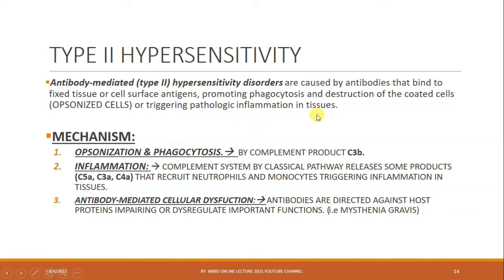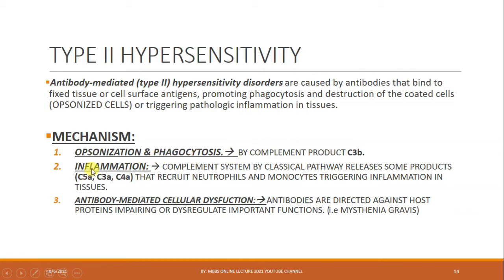So what happens in type 2 hypersensitivity? Antibodies bind to the surface of any cell or surface antigen, promoting phagocytosis and inflammation in tissues. What is the mechanism? First one is opsonization and phagocytosis. This is done by a complement product, that is C3b, as we have discussed in the previous lecture of the complement system. C3b is a product released by the complement system that causes opsonization and phagocytosis.